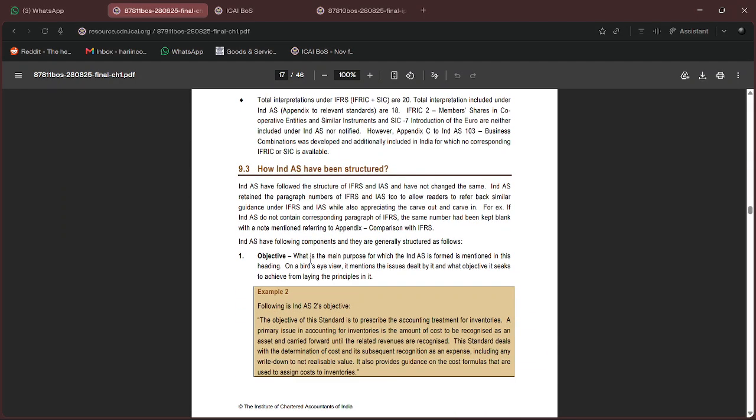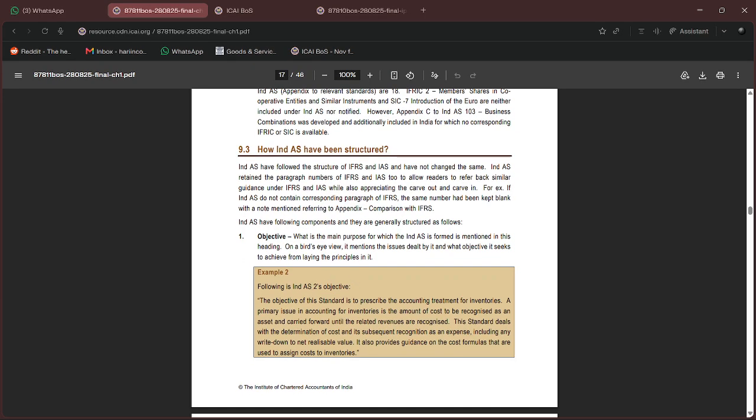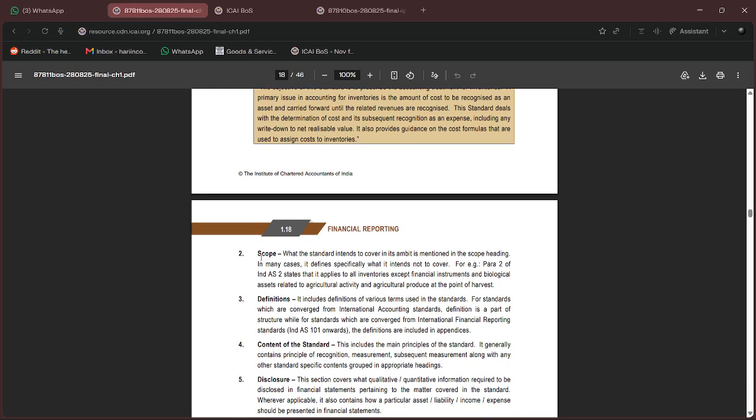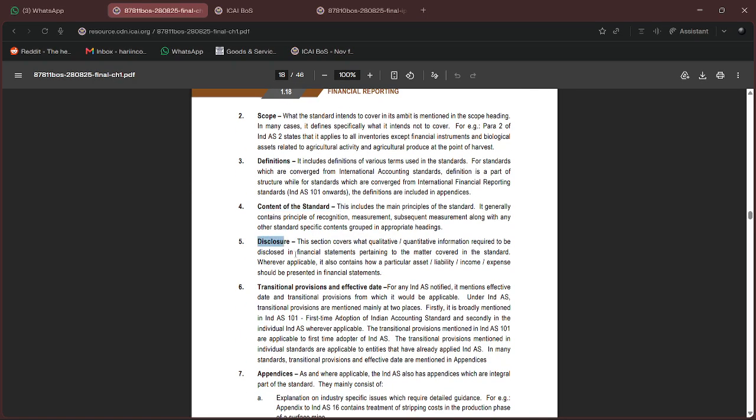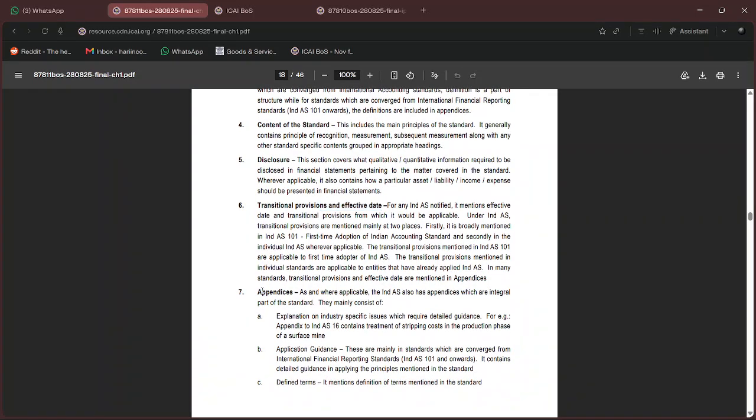How IndAS have been structured the same way as AS, right? First, it will tell you what the objective is. So they have given an example. IndAS 2's objective is so and so, and what is the scope? What is the definition of the terms that are used in the standard? What is the content of the standard? What disclosure you need to give? What are the transitional provisions and effective date, right? So from what date you need to follow and what is the criteria to adopt it or how to transition to this. And then appendices, which are an integral part of the standard. So it's detailed guidance on specific matters.